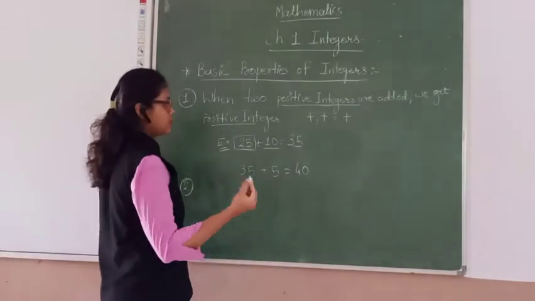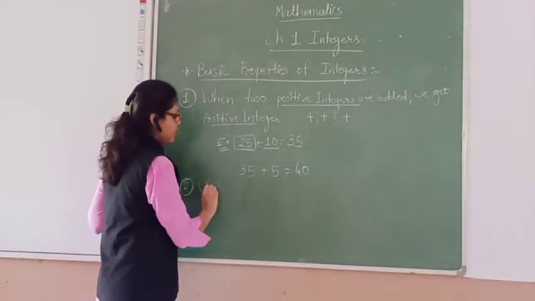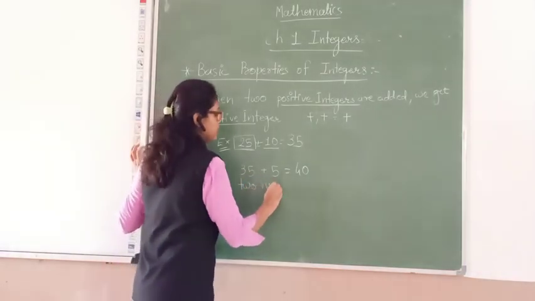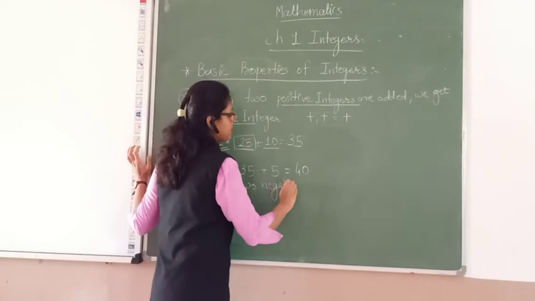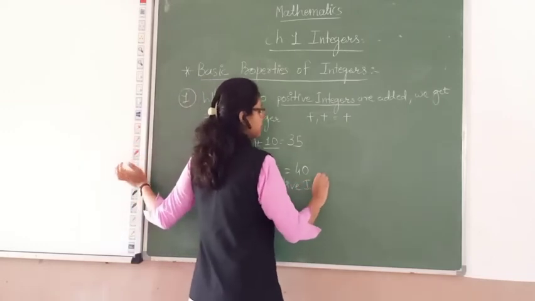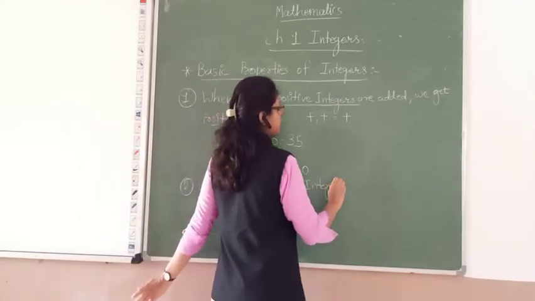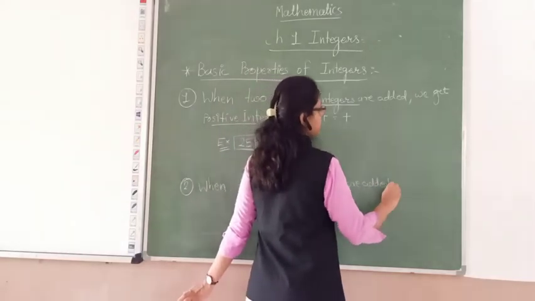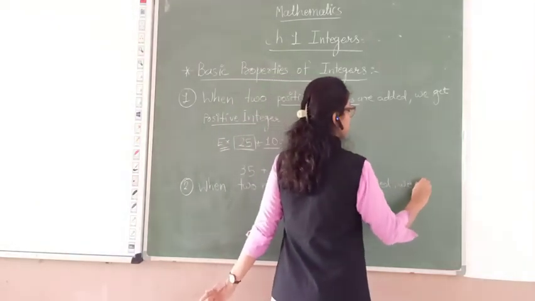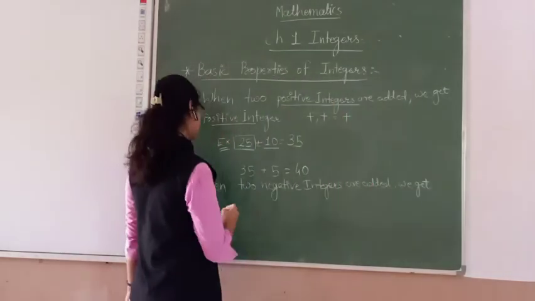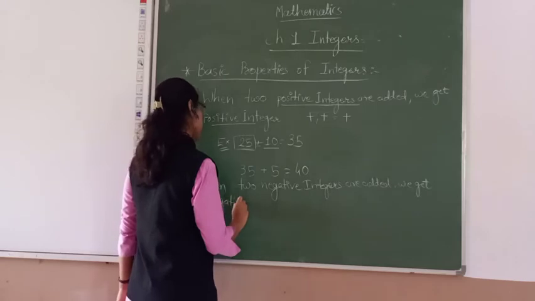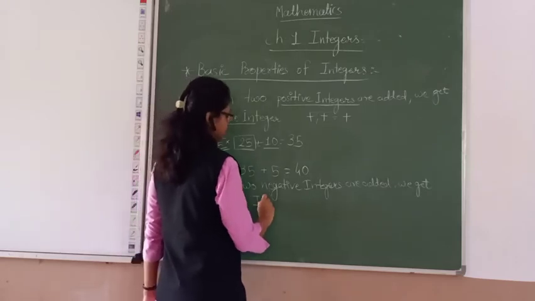Now let's see the second one: when two negative integers are added, we get a negative integer.